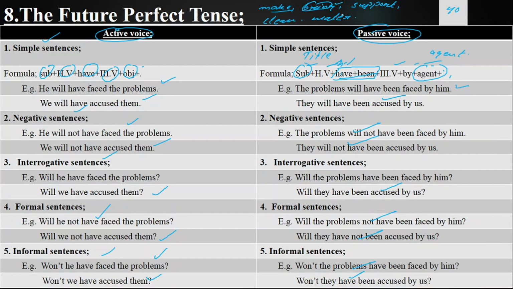Book was being brought by you, book was not being brought by you. Was book being brought by you, was book not being brought by you, wasn't book being brought by you. Book has been brought by you, book has not been brought by you. Has book been brought by you, has book not been brought by you.